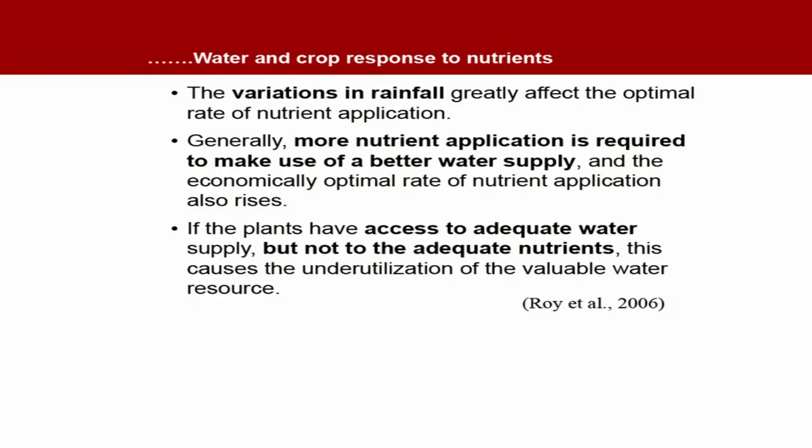The variation in rainfall greatly affects the optimal rate of nutrient application. Generally, more nutrient application is required to make use of a better water supply, and the economically optimal rate of nutrient application also rises. If the plants have access to adequate water supply but not to adequate nutrients, this causes underutilization of the valuable water resource, and it can also happen the other way around.